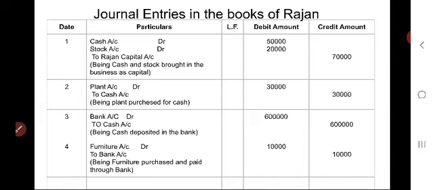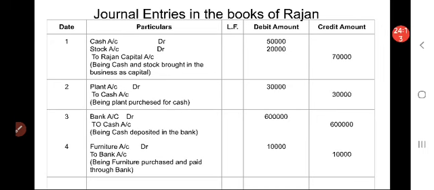So these two, 50,000 and 20,000, make 70,000 rupees worth of investment made by Rajan. So this has been termed as Rajan capital account. So Rajan capital account has to be credited. Since it is a credit one, we have to write the total amount 70,000 in the credit amount column.